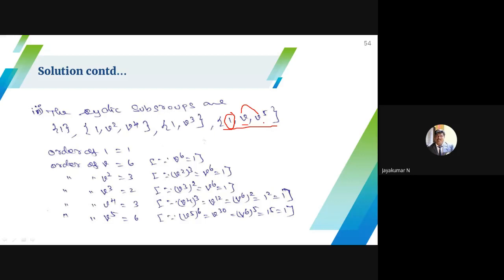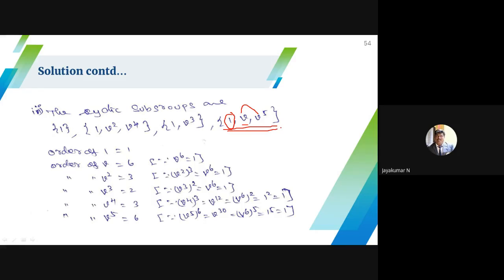Closure is satisfied, so up to this it is a subgroup. Identity element, an element and its inverse definitely form a subgroup. Since the original group is cyclic, it is automatically a cyclic subgroup.